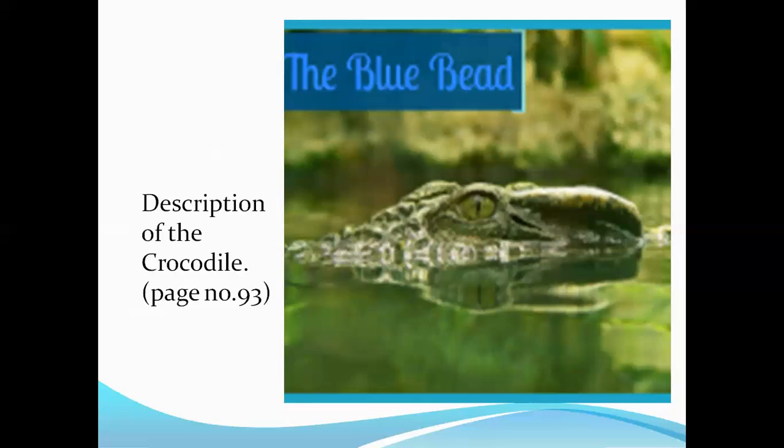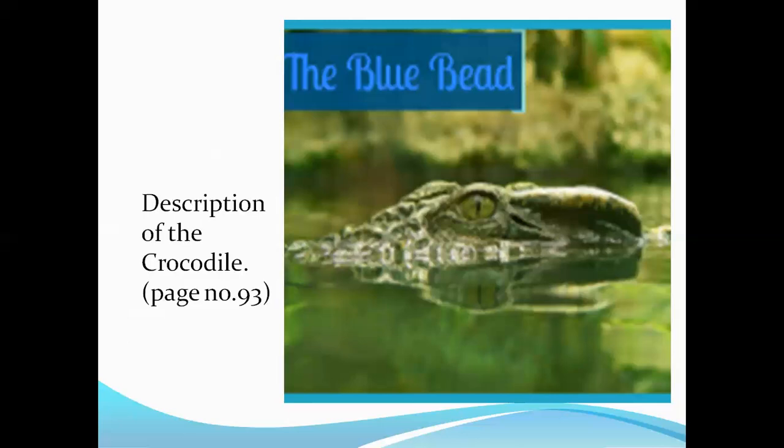So, this is the description of the crocodile that is found in the Indian forest. All right, as the story is set up. Okay, so in page number 94, it talks about how it came to survive in the water from the praise of the bigger fishes, and how it learned to survive, and how it mostly fed on what things.